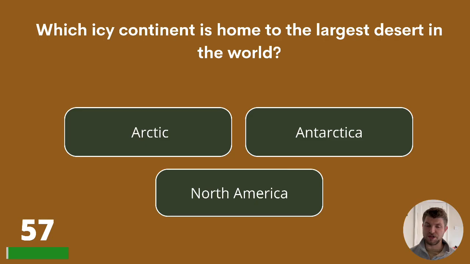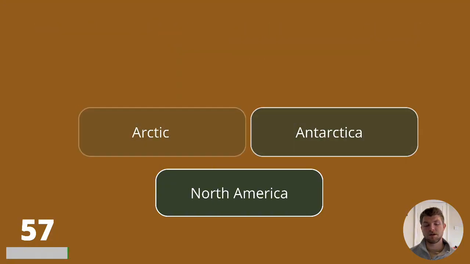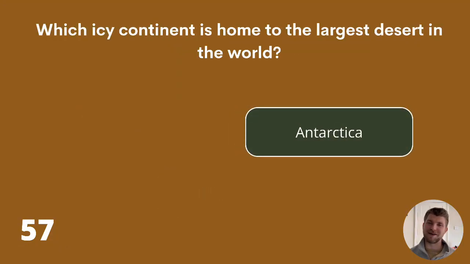Which icy continent is the home to the largest desert in the world? Arctic, Antarctica, or North America? The answer, it has to be Antarctica.